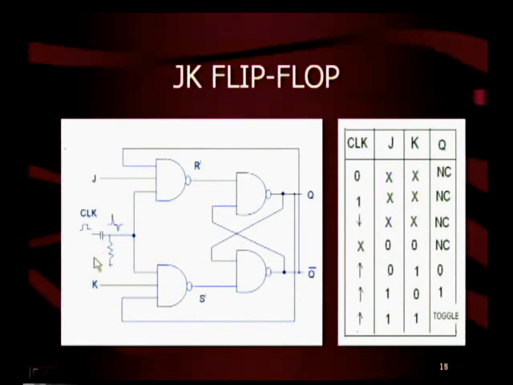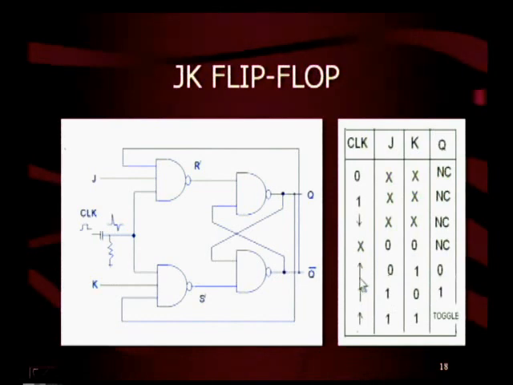Because it is an edge triggered JK flip-flop, when clock is 0, when clock is 1, when clock is trailing edge, irrespective of J and K inputs, we will get no change condition. Now, when clock is leading edge, say J is 0, then K is 0. When J is 0 and K is 0, in such a case R dash and S dash become 1, 1, therefore Q is in no change condition.